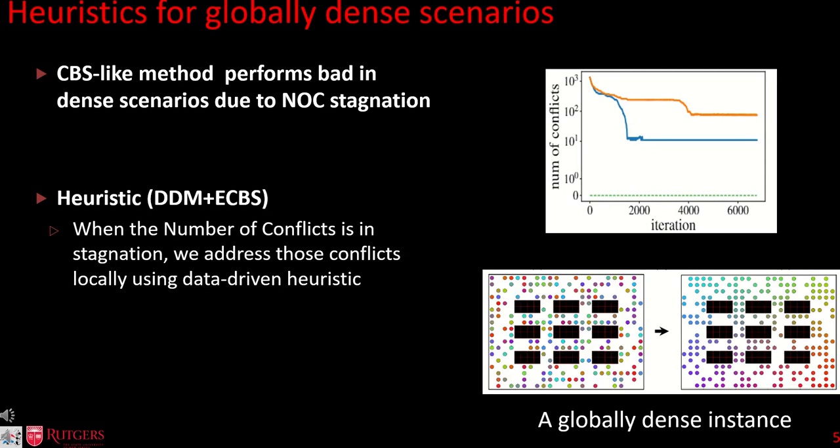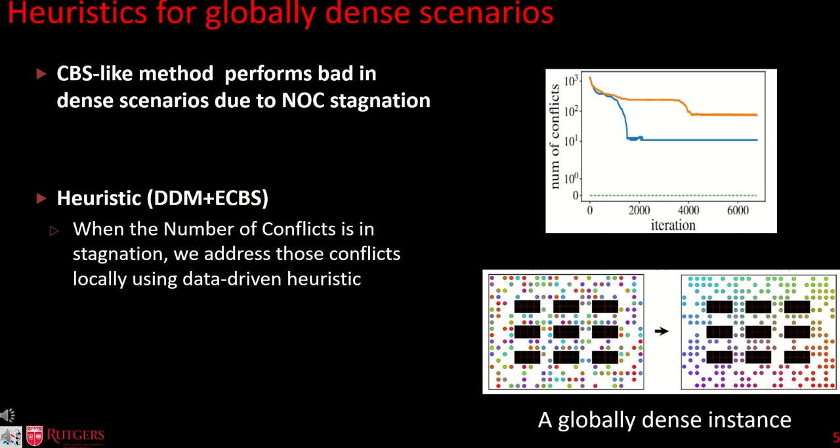In our research, we've observed that existing CBS-based methods struggle when confronted with these dense scenarios. The primary culprit behind this struggle is the strong correlation among robots in such environments. The potential for conflicts is exceptionally high. When CBS-like algorithms attempt to address a conflict by imposing constraints, they inadvertently create new conflicts with other robots. This leads to a troubling phenomenon, a stagnation in the number of conflicts. Overcoming this stagnation requires numerous iterations for the number of conflicts to gradually decrease, potentially extending the algorithm's runtime significantly.